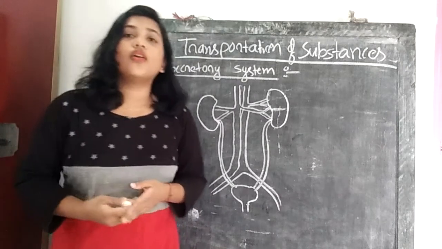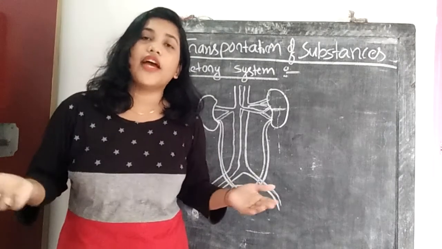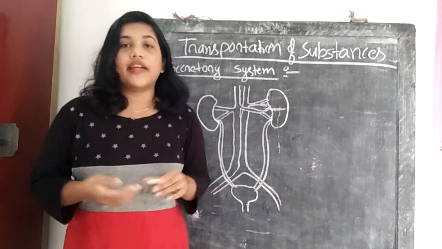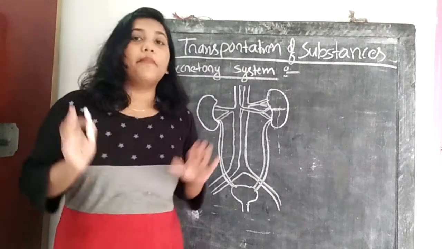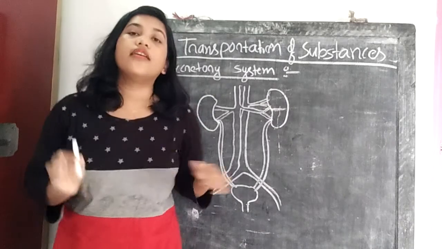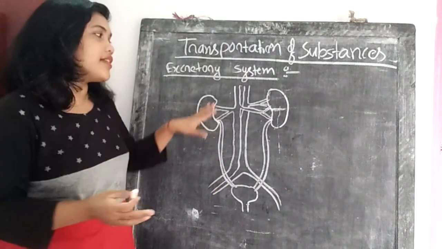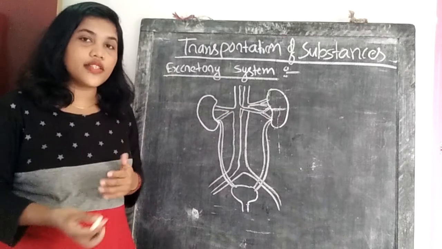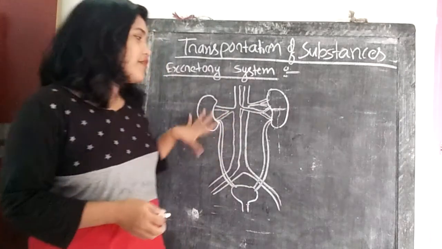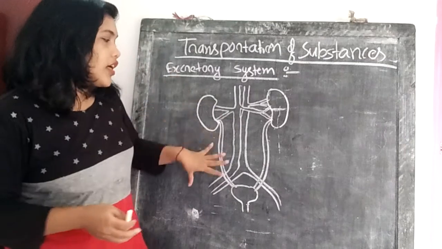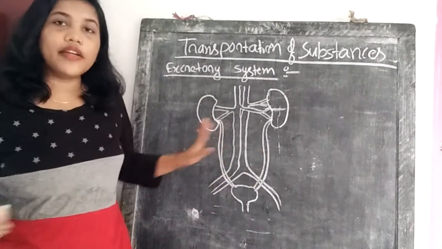Human beings have many excretory organs, like sweat glands. Sweat is also an excretory product. But if we consider the main excretory organ, it is the kidney, where urine is formed. So we learn about the excretory system in humans. This is a very rough diagram of the kidney and urinary bladder. Let me write the parts.